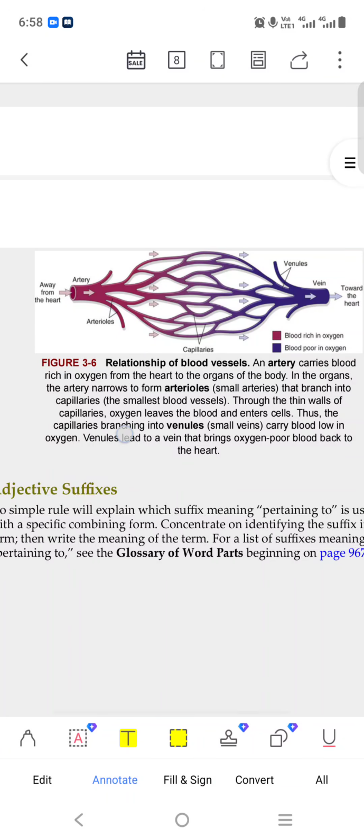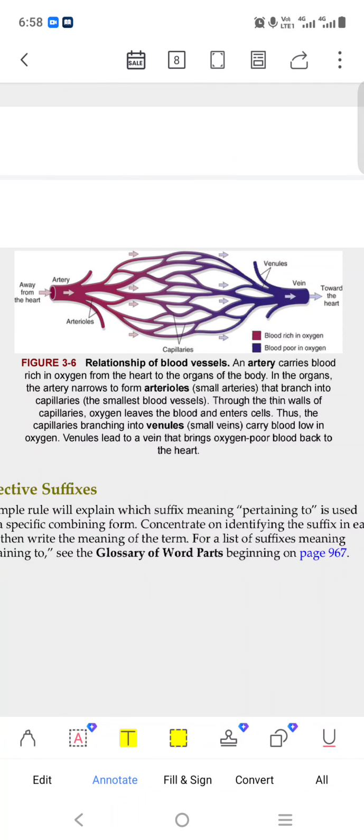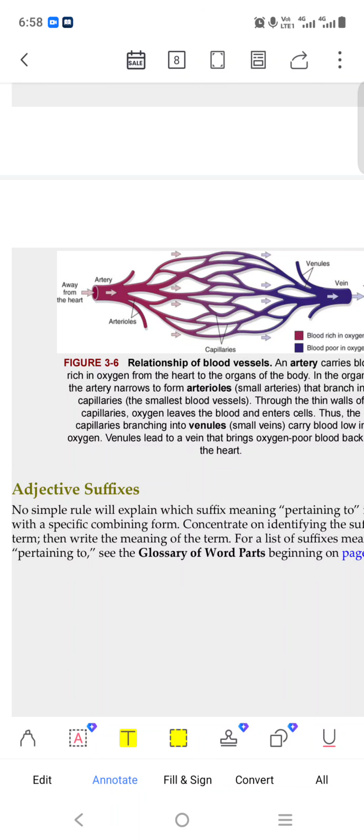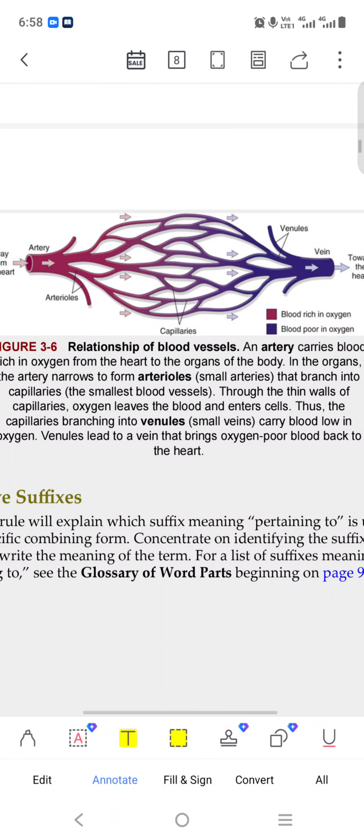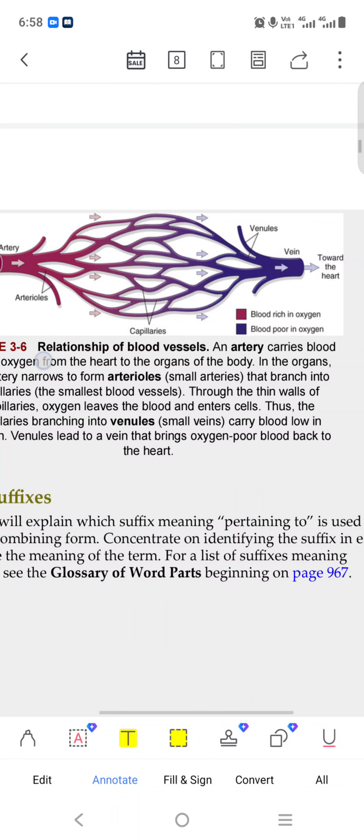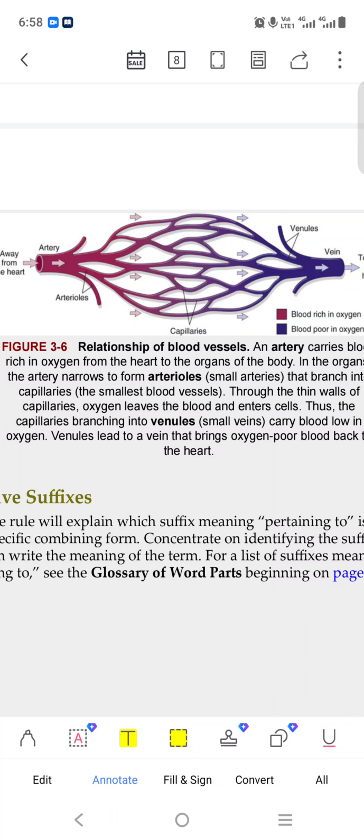So that is a picture of our artery. From the left hand side, away from the heart, it comes like this. It comes as artery, then arteriole, meaning a very small part of the artery.